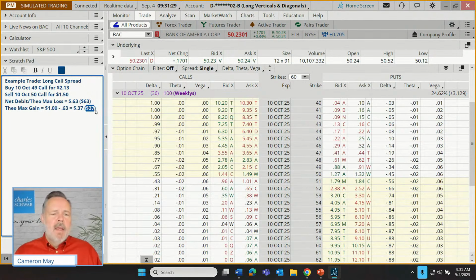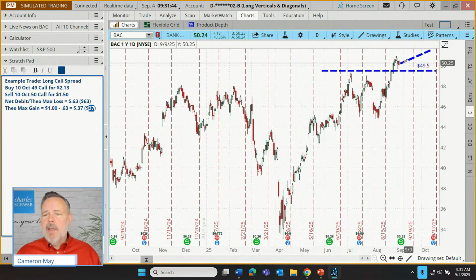Okay. There we go. There's our maximum risk. We could lose it all. There's our maximum reward. We now understand if these contracts are signed, that's how much we can make. Where might we make and lose the money?